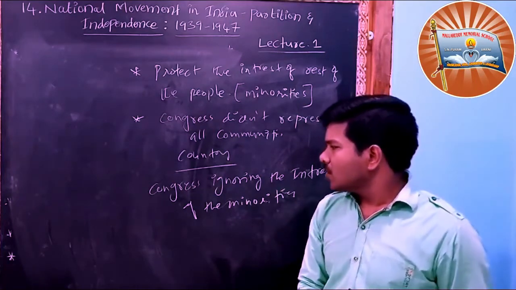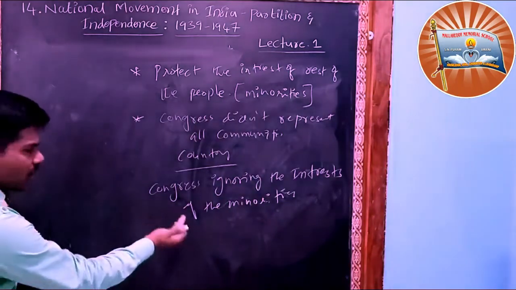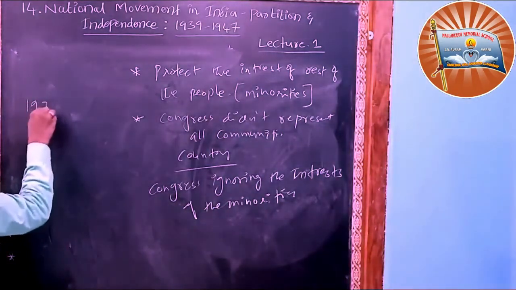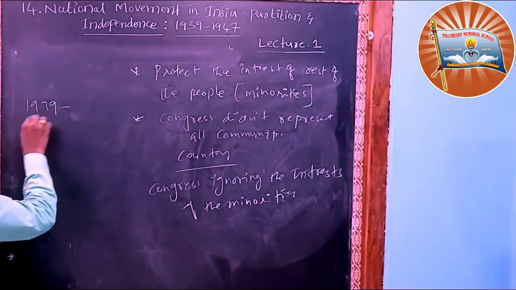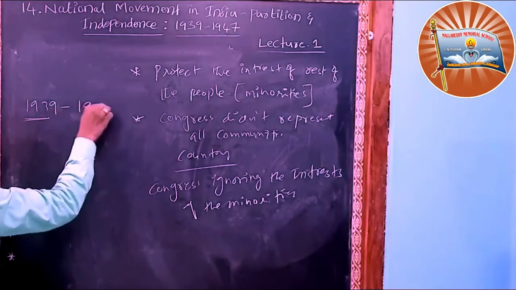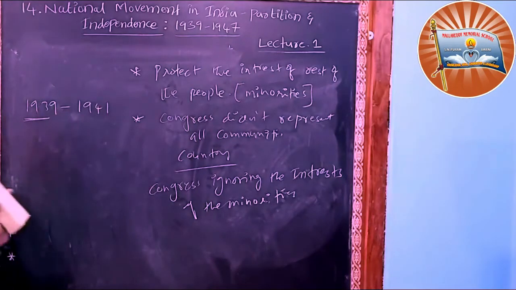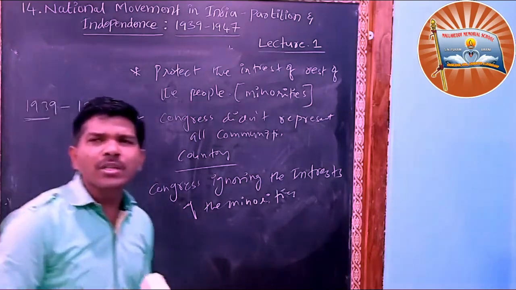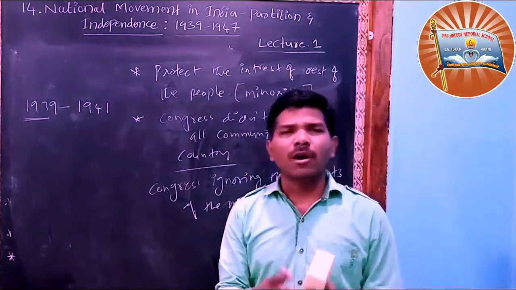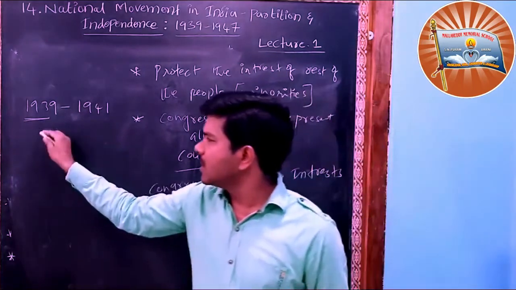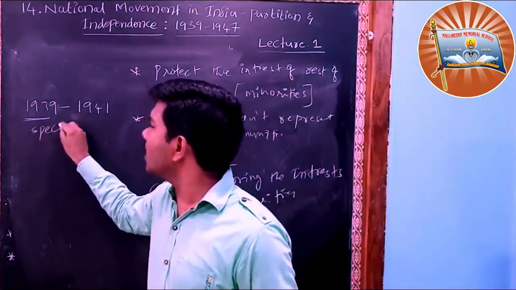Special powers. This was concluded during 1939, the Second World War, till 1941. During 1939, 1941, 1942, the Britishers got special powers. I am writing here: British got special powers.